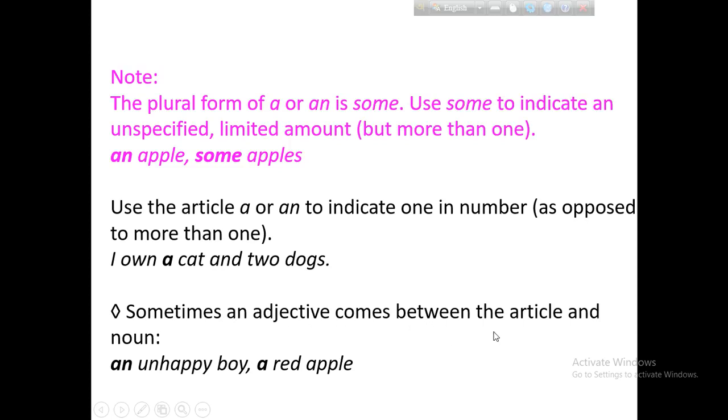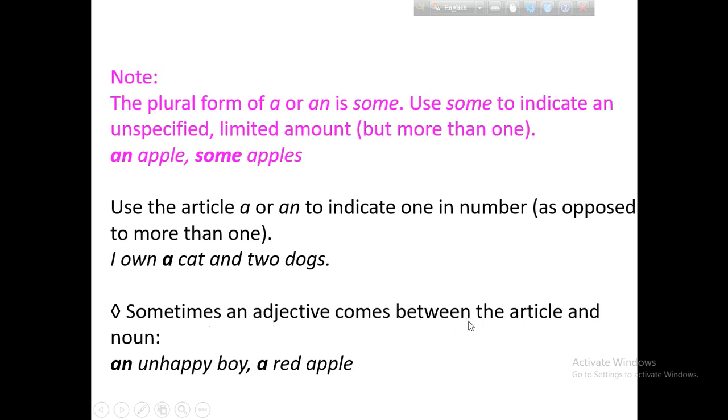Sometimes an adjective comes between the article and the noun. Boy is the noun, an is the article. To modify the boy, we use unhappy. Here you see that before unhappy we use an. So when an adjective comes before a noun, the article is used according to the adjective. You must keep that in mind.